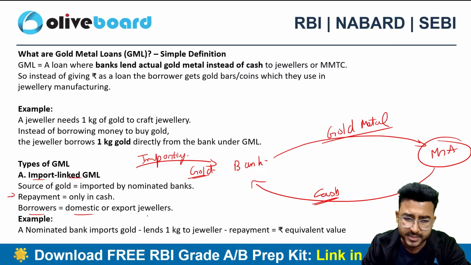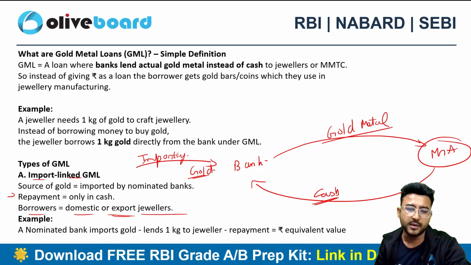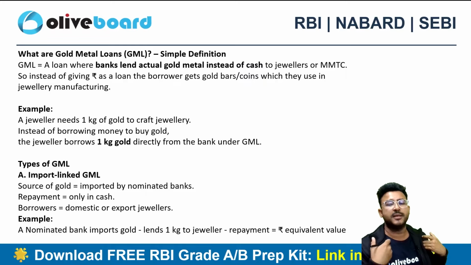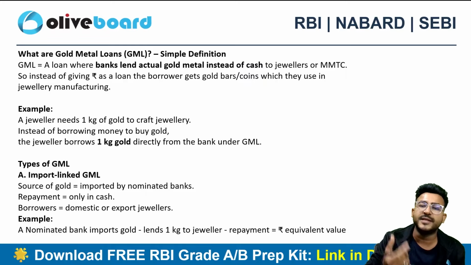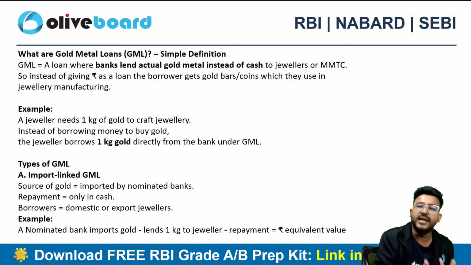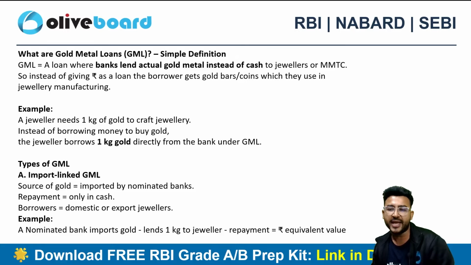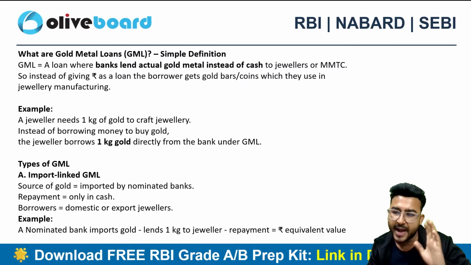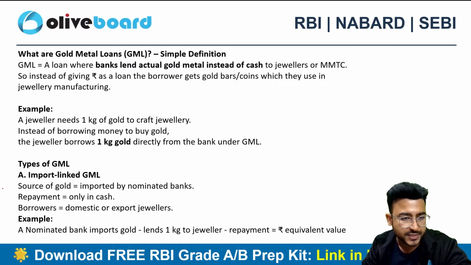The borrower can be a domestic person who is involved in the jewelry business, or even a jewelry exporter can avail this kind of loan, right? Because if I am involved in the business of jewelry making, then I need physical gold to make the jewelry. So gold becomes my inventory here, the raw material I'll be using for making jewelry. That's why I can take a loan in the form of physical gold from the nominated banks. This is the first type of GML, which is import linked GML.